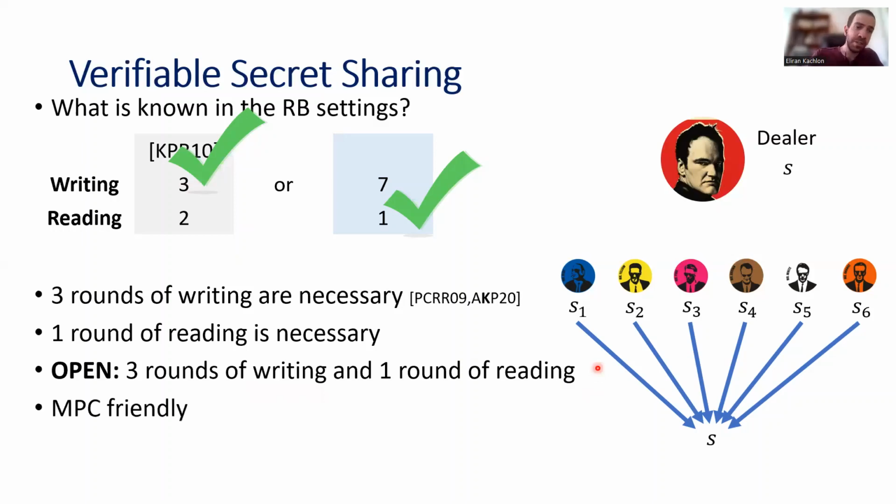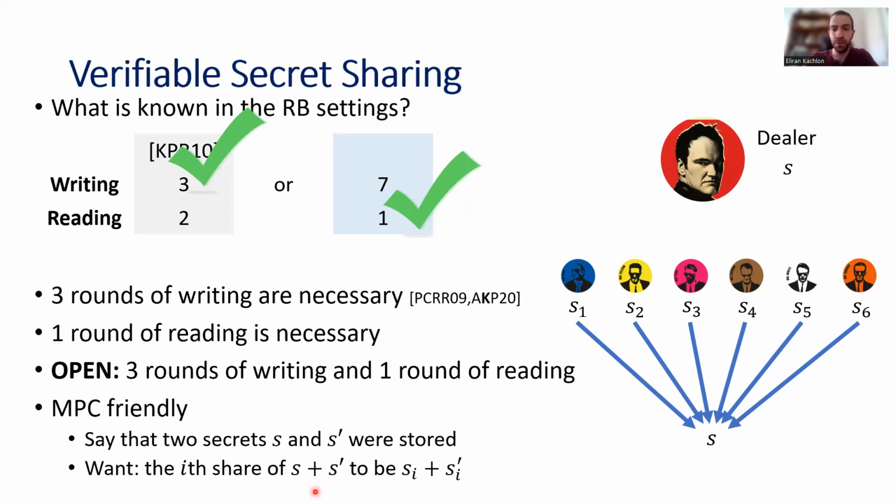And in addition, in order to use this VSS to construct a general MPC, we also want it to be MPC friendly. And MPC friendly means that if we shared 2 secrets, S and S prime, and now we want to have a share of the sum of these 2 secrets, then we can locally manipulate the shares of S and S prime in order to obtain a share of the sum.